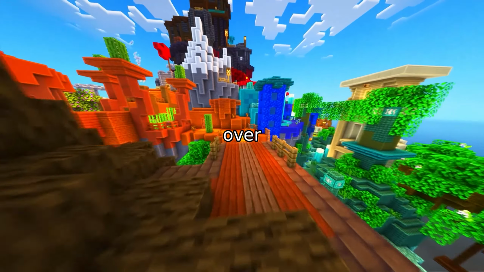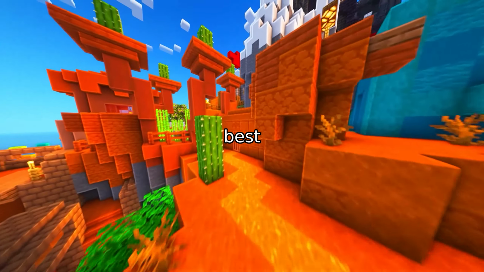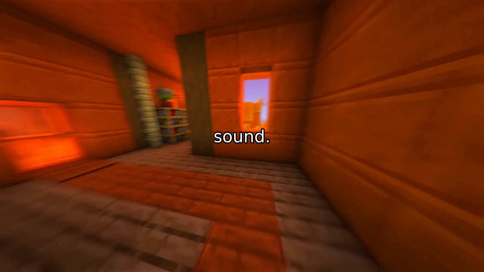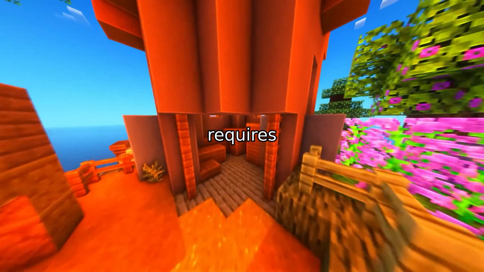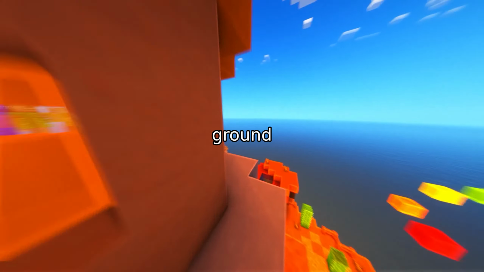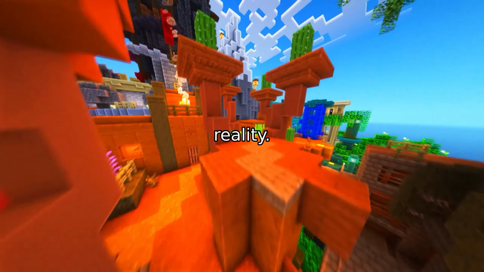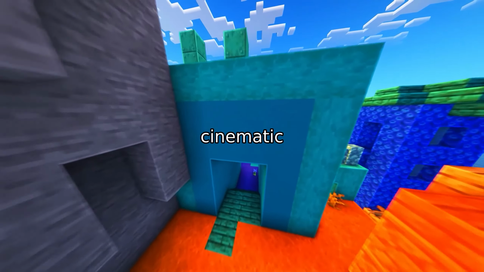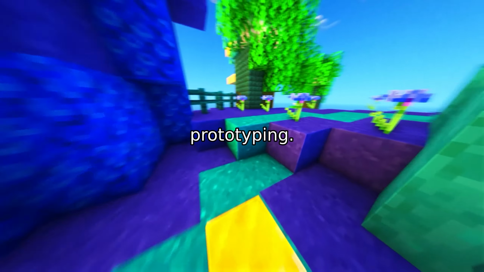The system searches only over these issue-driven repairs, selects the best trajectory, and iterates until the shot is geometrically and narratively sound. This is entirely training-free and requires no camera trajectory annotations. It just uses rendered feedback to ground semantic intent in physical reality. This architecture naturally supports two major previsualization workflows: cinematic video creation and 3D game prototyping.